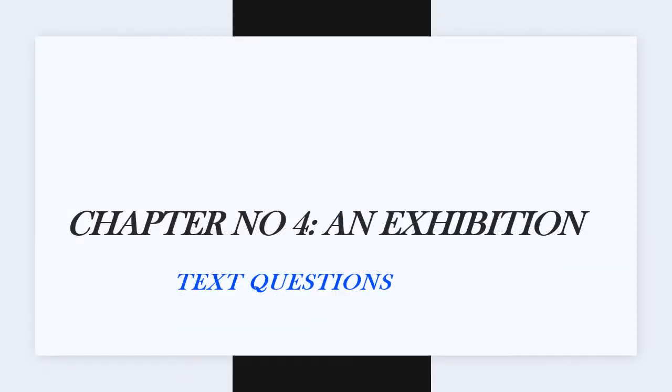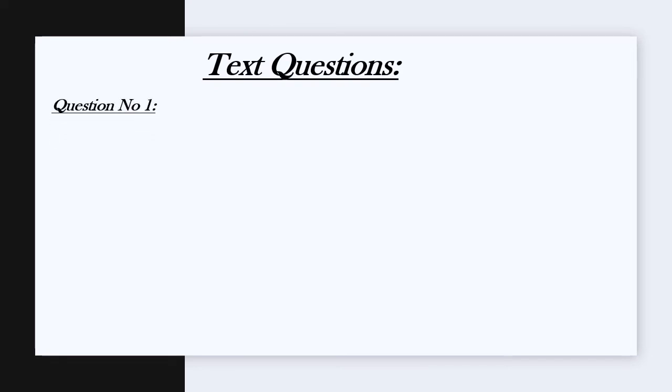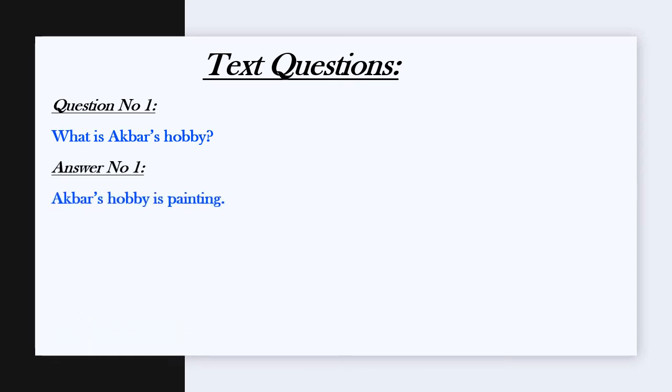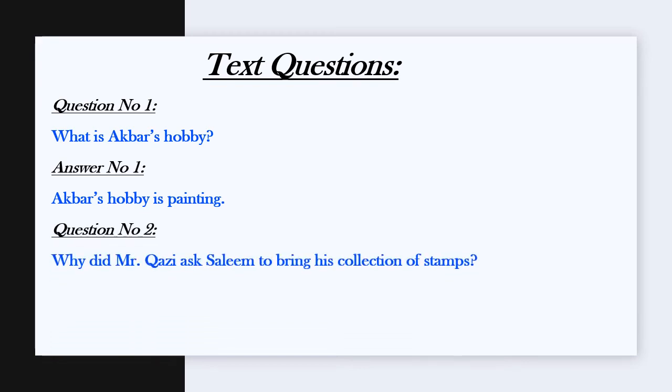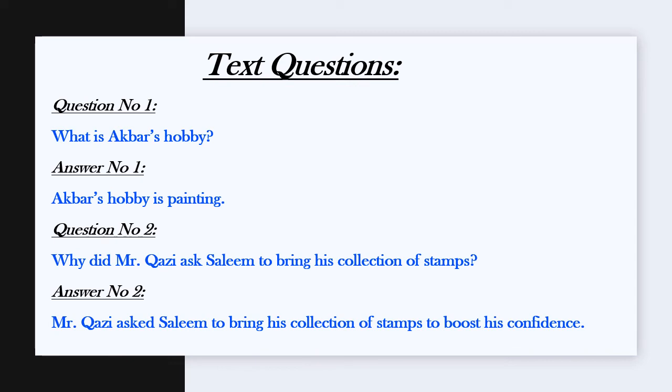Now we shall do text questions of chapter number 4, Exhibition. Here are the text questions. Question number 1: what is Akbar's hobby? The answer will be: Akbar's hobby is painting. Question number 2: why did Mr. Kazi ask Salim to bring his collection of stamps? Answer will be: Mr. Kazi asked Salim to bring his collection of stamps to boost his confidence.